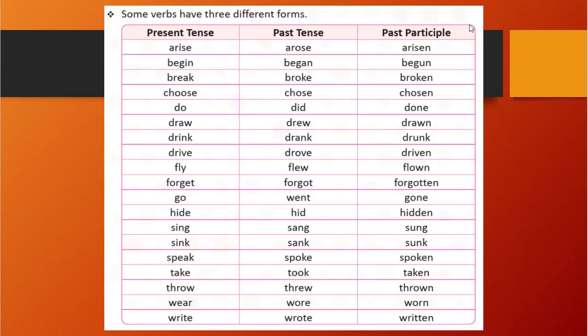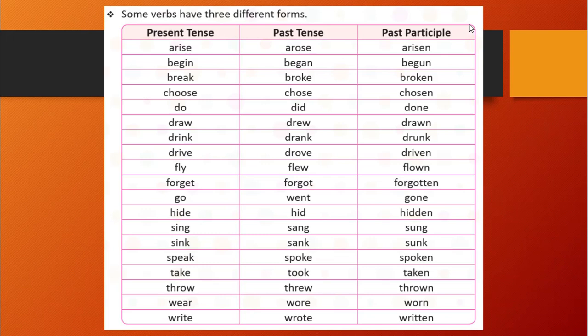Some verbs have three different forms. In the previous slide, the second form and third form were the same. Second form means past tense and third form means past participle. So now there are some words for which the second form and third form are both different.